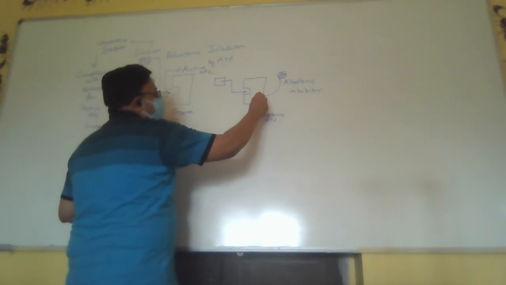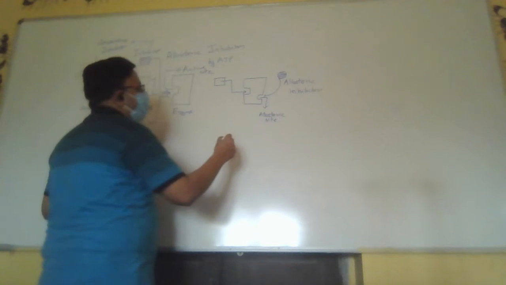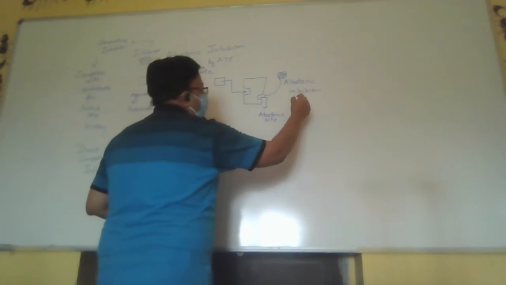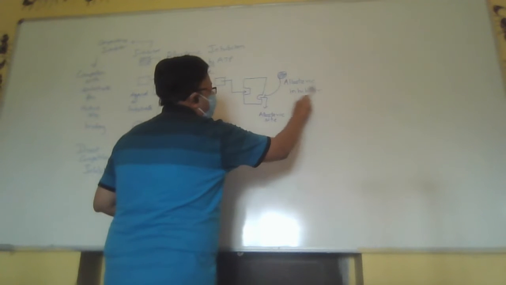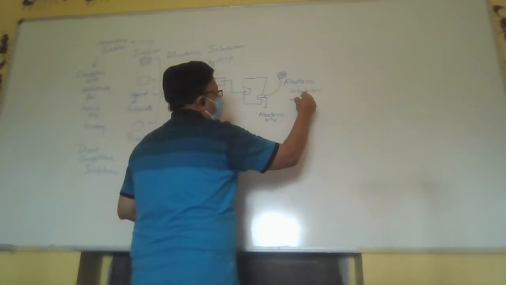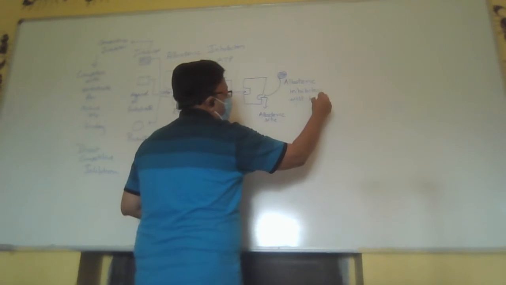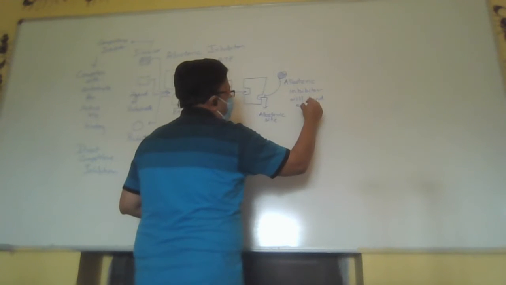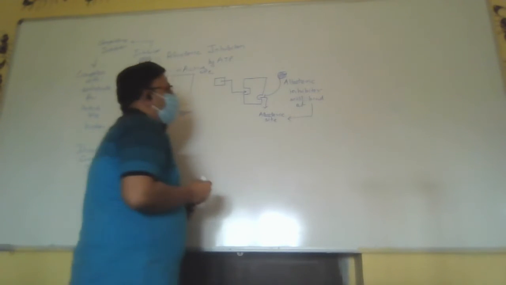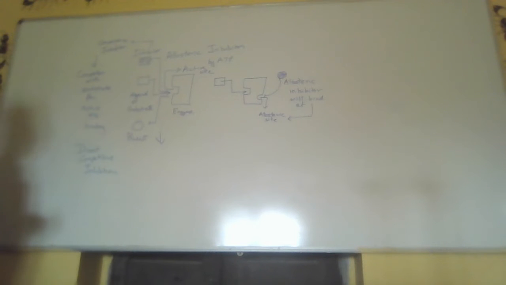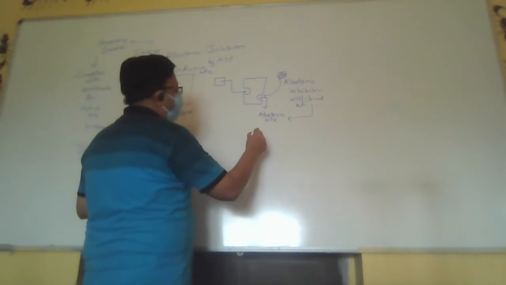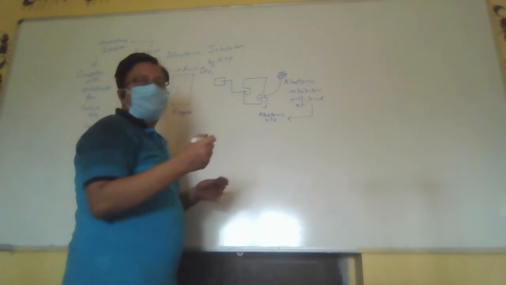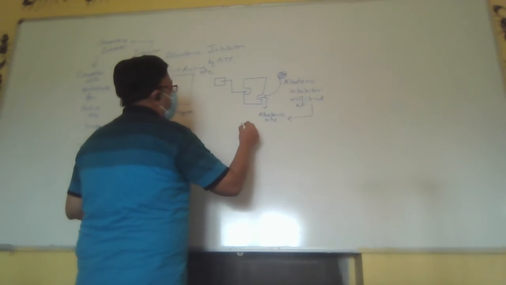The allosteric inhibitor will come and bind at the allosteric site. After binding at the allosteric site, it will change the conformation of the enzyme.